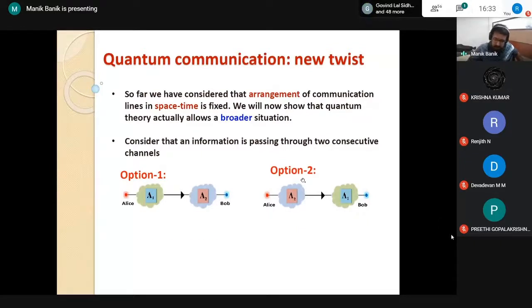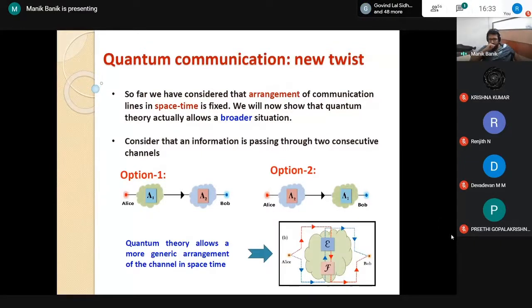But in the quantum world, we can do more peculiar things. There is some control system. If the control system is 0, the information passes through one line. And if the control system is in the 1 state, then the information travels through the other line.